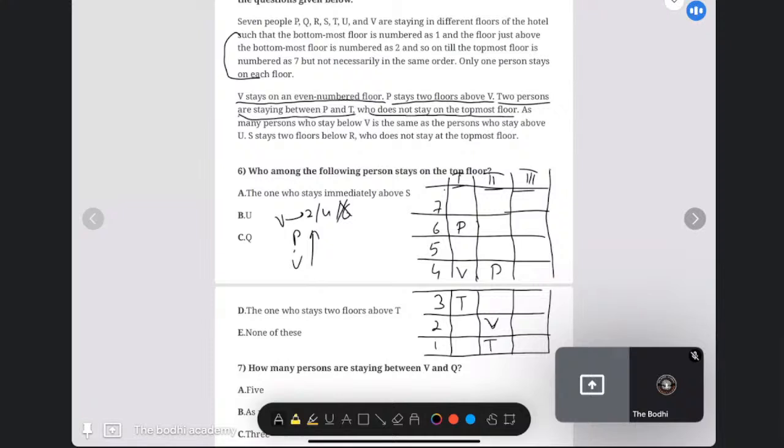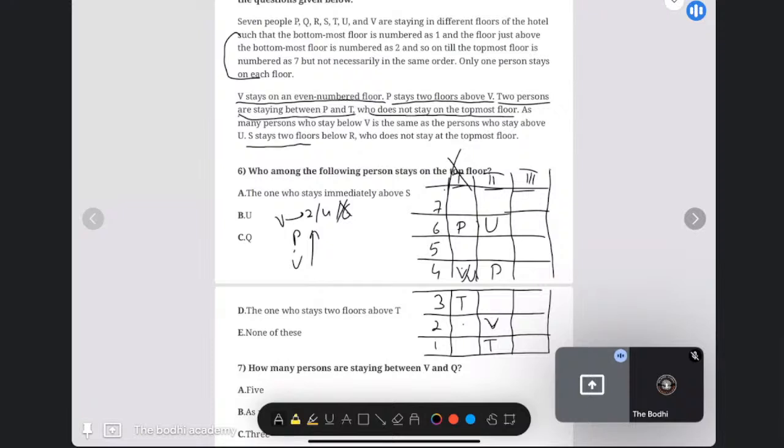Now, as many persons who stay below V is the same as the persons who are staying above U. So below V is same as above U. So in the first case, below V is how many? 1, 2, 3. So above U also should be 3. But V and U are colliding in the first case, so it will be discarded. Second, number of persons below V is 1. So number of persons above U also will be 1.